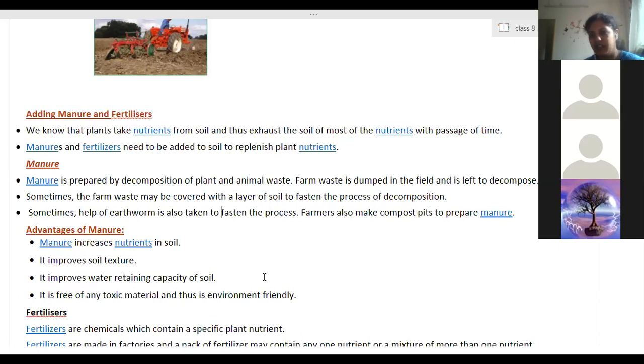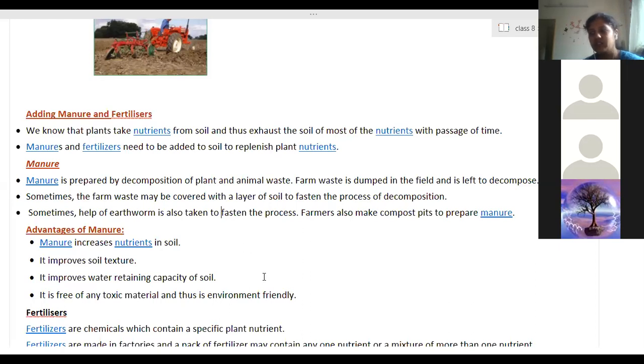Now, what are fertilizers? Fertilizers are special nutrients created in factories. They are rich in particular chemicals which are required for the plants. They do not add anything other than the nutrients. So nutrients in chemical form are directly added to the soil. There is no organic matter added by the use of fertilizers. Fertilizers do not add any organic matter, they only add chemicals to the soil. These chemicals are helpful for the plants. They get a larger quantity of particular nutrients and regrow very fast by adding fertilizers.